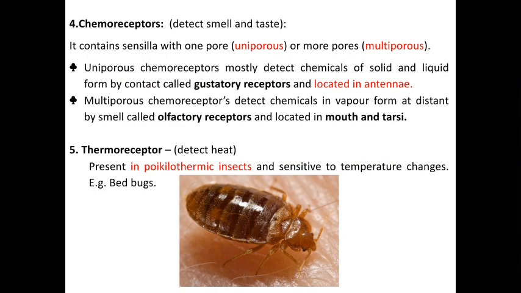And the last one is the thermoreceptor. The thermoreceptor detects heat energy, is present in poikilothermic insects, and is sensitive to temperature. These thermoreceptors are present in, for example, the bed bug. These are the different sense and sound producing organs present in insects that respond to various stimuli, which may be in the form of sound, touch, vibration, smell, taste, or any weather factor. And this is all about the different sense and sound producing organs present in insects. Thank you.